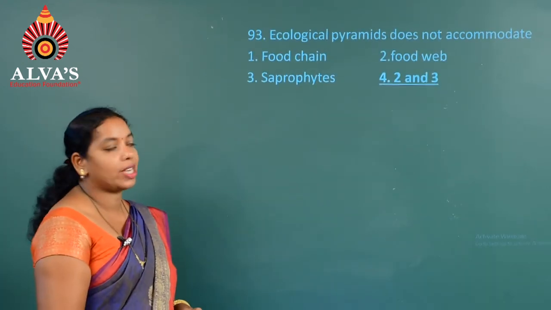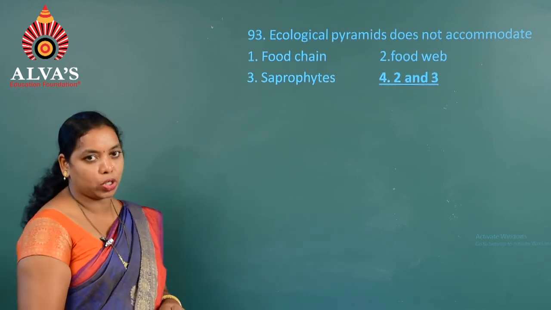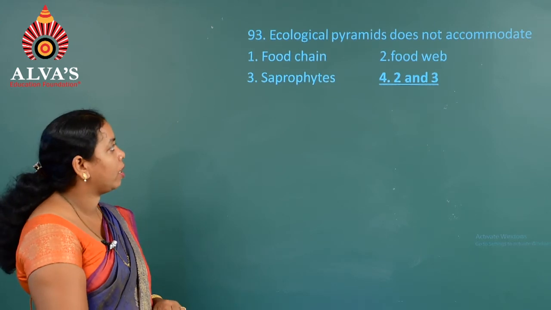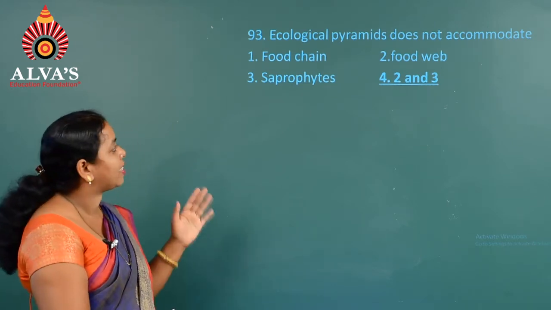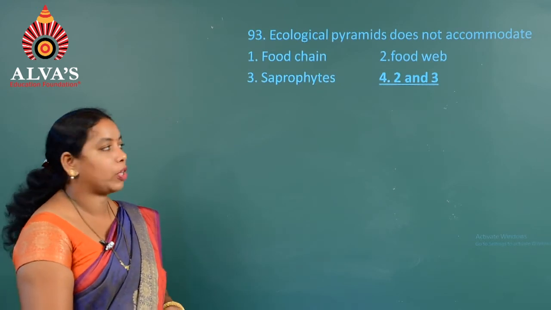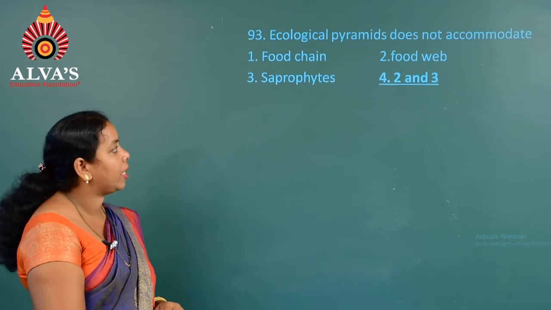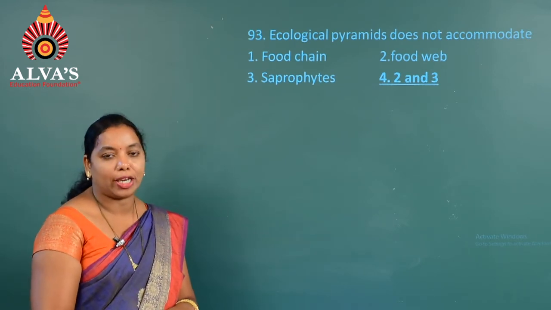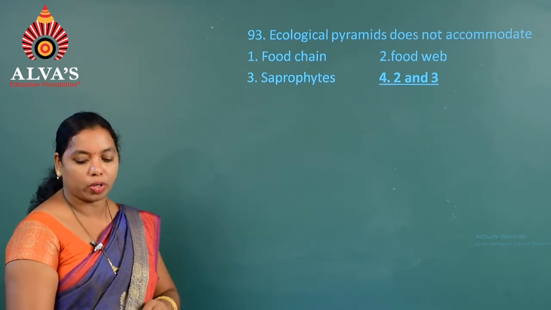Moving on to the next question, 93. Ecological pyramids do not accommodate what? It is one of the limitations of ecological pyramids, where they do not give any position to the saprophytes. That is, bacteria, fungi, etc. are not included in the ecological pyramid. And the food web structure is also not included, hence the answer is 2 and 3, that is option 4.